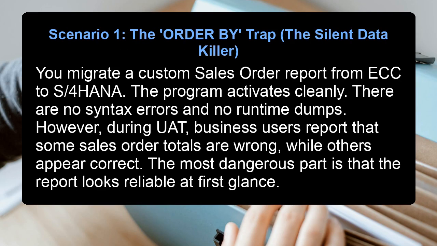Scenario 1. The order by trap, the silent data killer. You migrate a custom sales order report from ECC to S/4HANA. The program activates cleanly. There are no syntax errors and no runtime dumps. However, during UAT, business users report that some sales order totals are wrong, while others appear correct. The most dangerous part is that the report looks reliable at first glance.